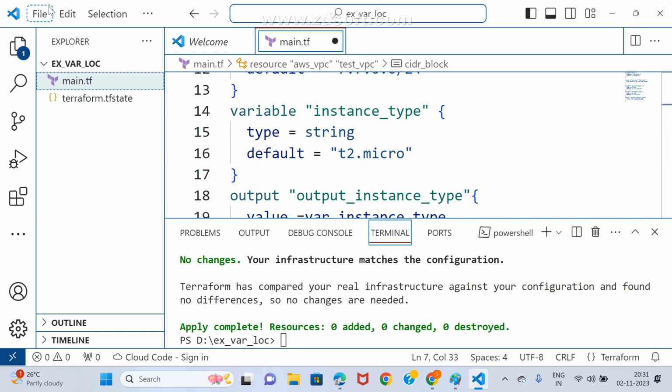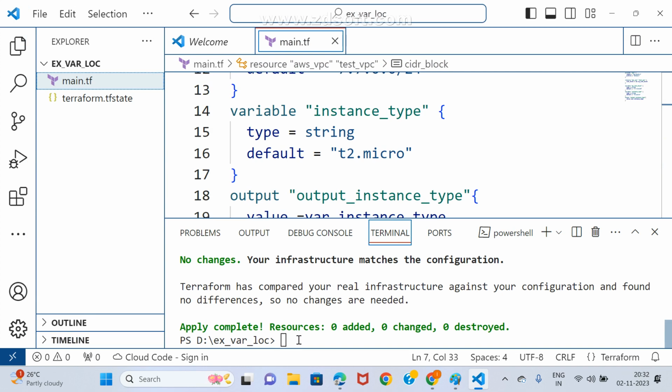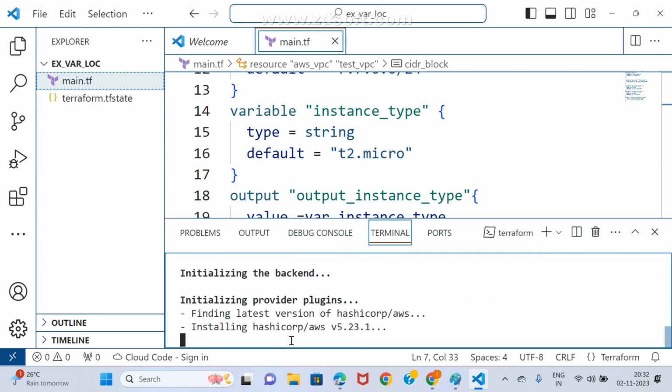First save it. I didn't save in the previous one also. First save all. Now try to run terraform init. See, it is properly downloading and initializing the backend and provider plugins.